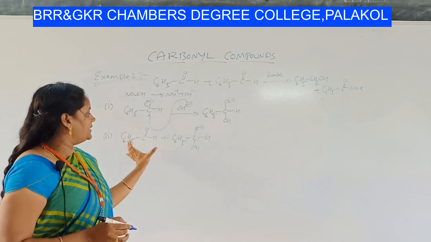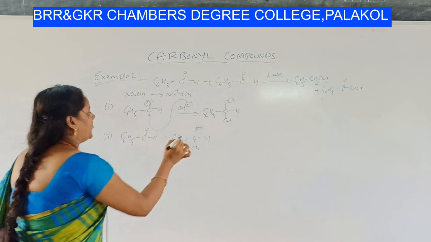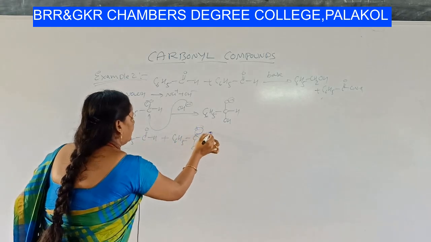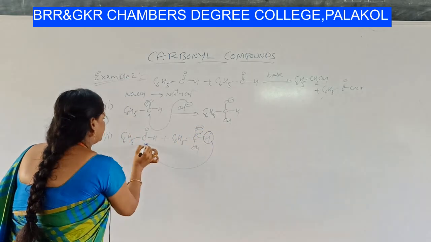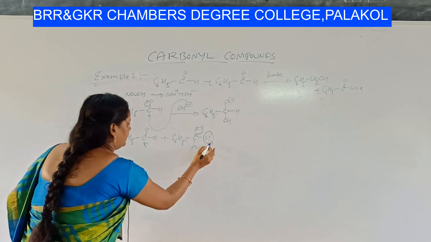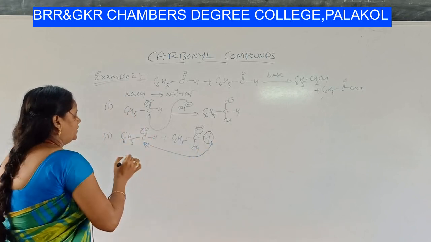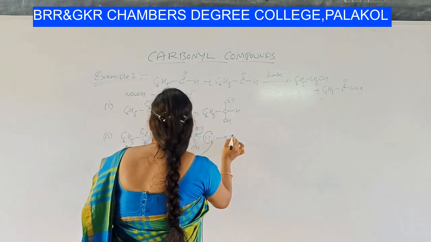Here, an intermolecular proton shift takes place. This proton shifts to C double bond O, and the minus on O shifts to form C double bond O. So what happens? You will get